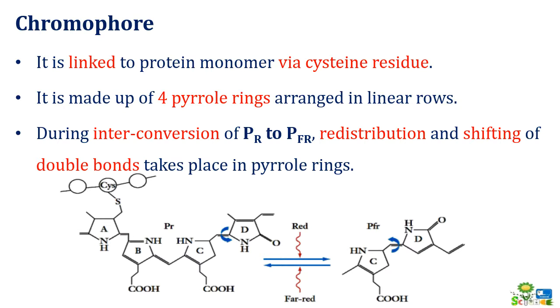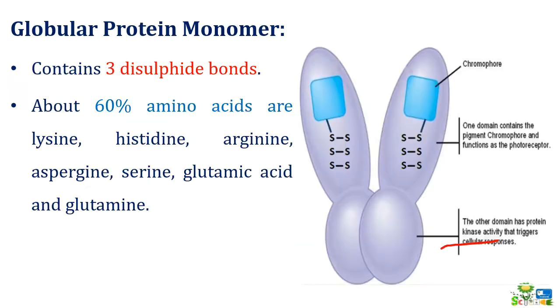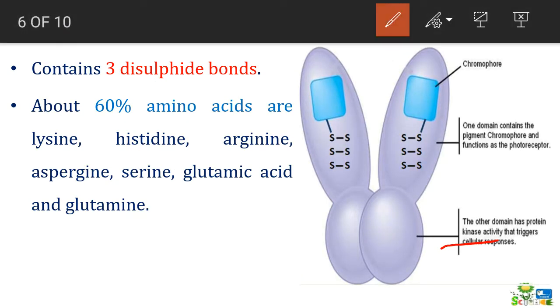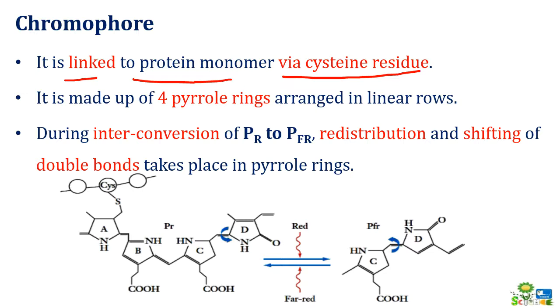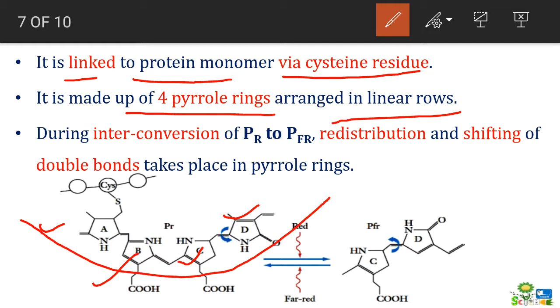Now the second part is the chromophore. This chromophore is linked to a protein monomer via a cysteine residue. As we have already seen in this diagram, you can see this chromophore is linked to the protein part via a cysteine residue. Now this chromophore actually contains four pyrrole rings, 1, 2, 3 and 4. It contains four pyrrole rings which are arranged in a linear fashion, that is in a row. You can see they are arranged in a linear fashion.